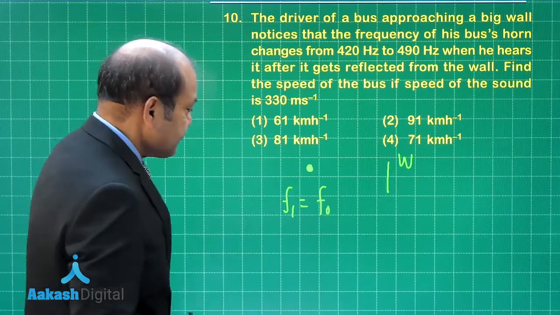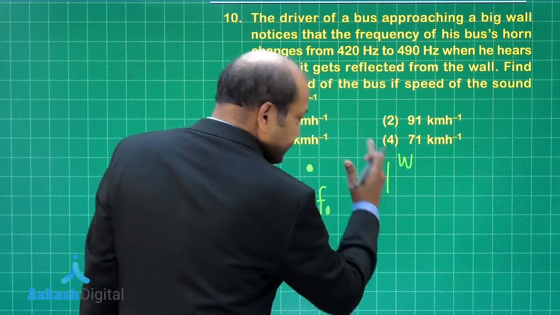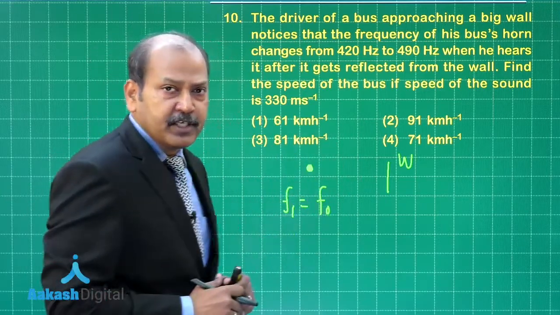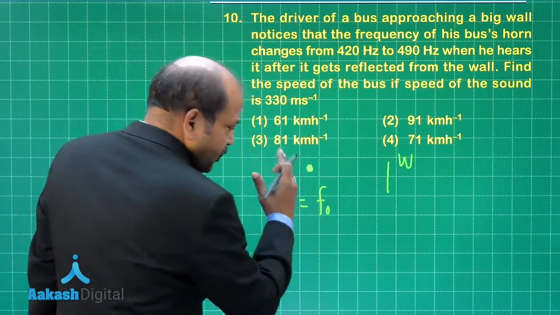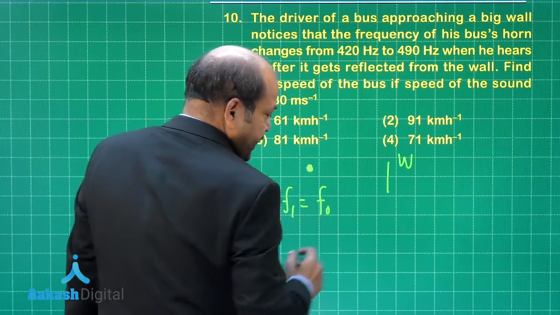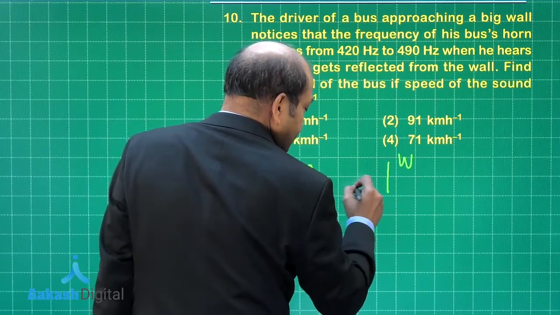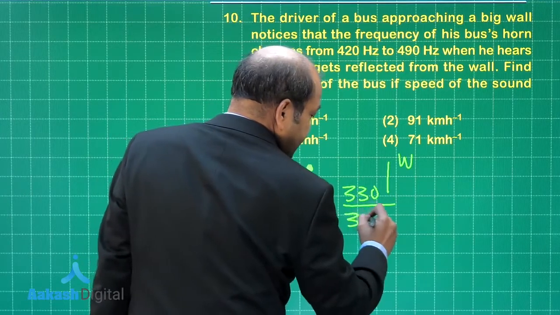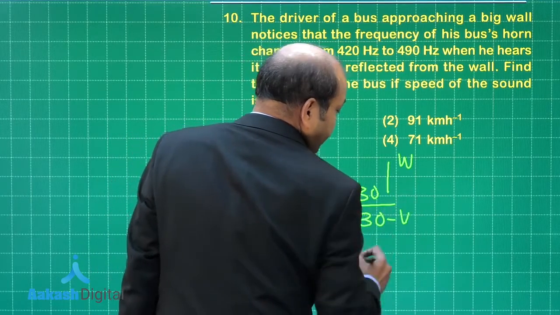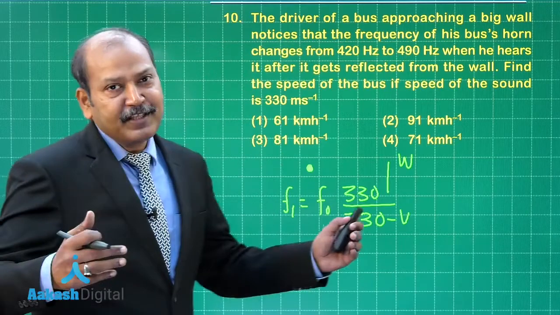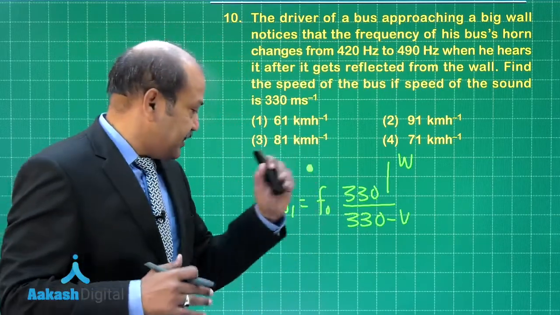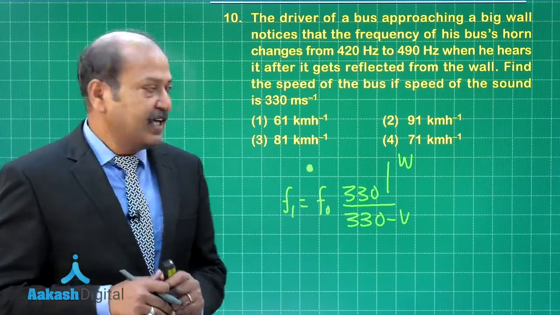So F0 into, now this is the case where the observer is stationary and the source is approaching the observer. So the expression becomes F0 into speed of sound, which is 330 meter per second, divided by 330 minus V, where V is the speed of the bus. So this is as far as F1 is concerned.